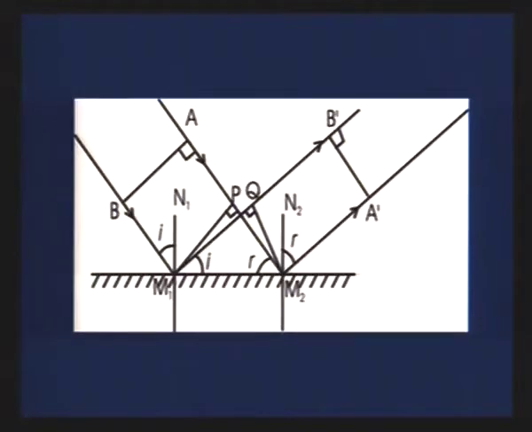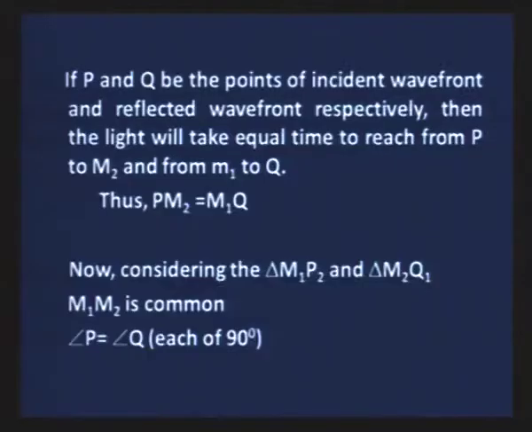But the important point of application is, since points P and Q are points of the same wave front, light takes the same time to travel from point P to M2 as it takes to travel from M1 to Q. That is why in the same medium with equal velocity of light, distances are equal.